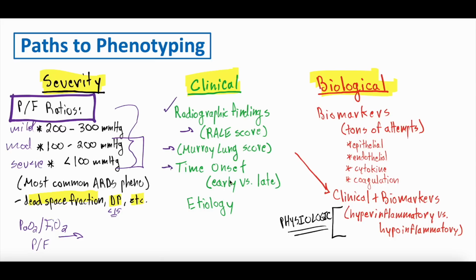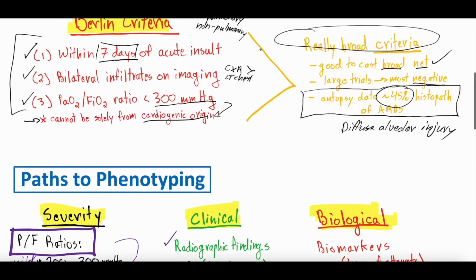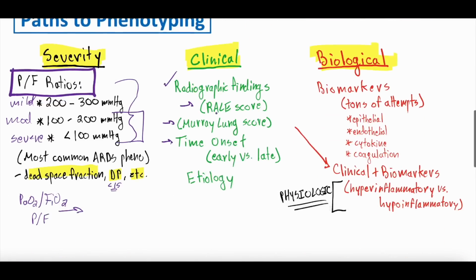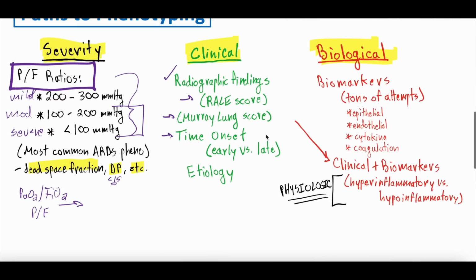Time to onset, right? Early versus late. We said for the Berlin criteria, you had to be within 7 days of acute onset, but what if it was within 48 hours? Right, versus more than 48 hours, early versus late, and try to see if possibly interventions will work differently for if it was early onset or late onset.